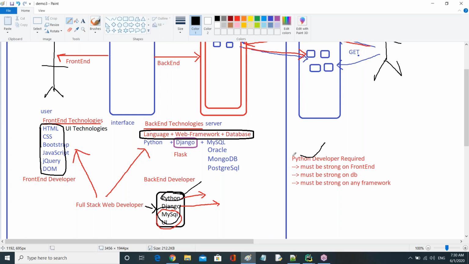But if you open the mail, inside the mail, they can specify you must be strong on the front end, that means they included front-end technologies, and they may say you must be very good on the database, means they included a database and one framework. However, if you read the entire mail, compulsorily these four are required. That's why we should learn these four.